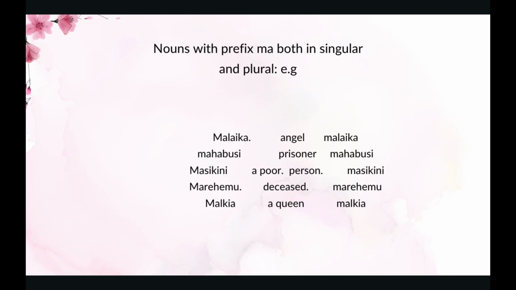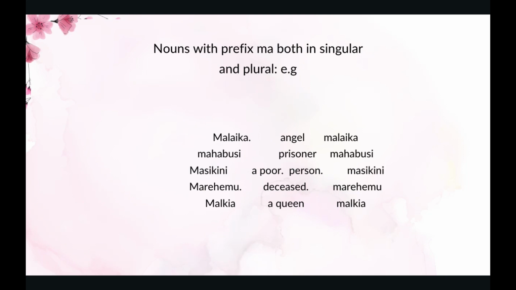The next one is mahabusi. Mahabusu is a prisoner. A prisoner is also called mahabusu in plural. The next one is maskini. Maskini is a poor person. A poor person in plural is also called masikini in Swahili.